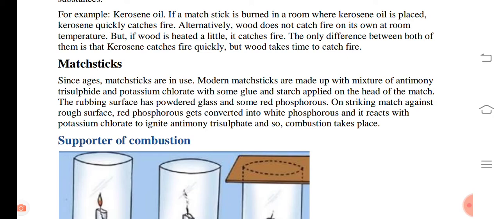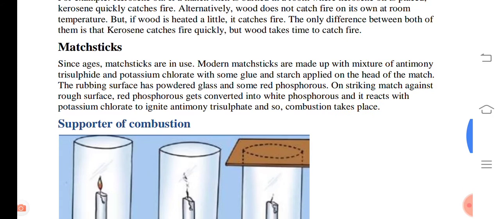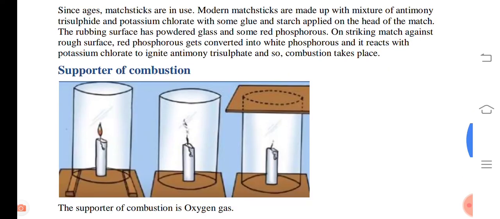And the rubbing surface is made up of powdered glass and some red phosphorus. On striking the matchstick against that rubbing surface, the red phosphorus is converted into white phosphorus and it reacts with the potassium chlorate to ignite the antimony trisulfide, right? As the antimony trisulfide starts burning, the combustion process takes place.